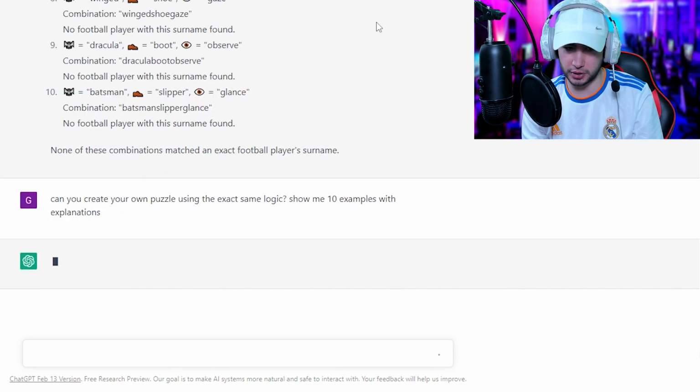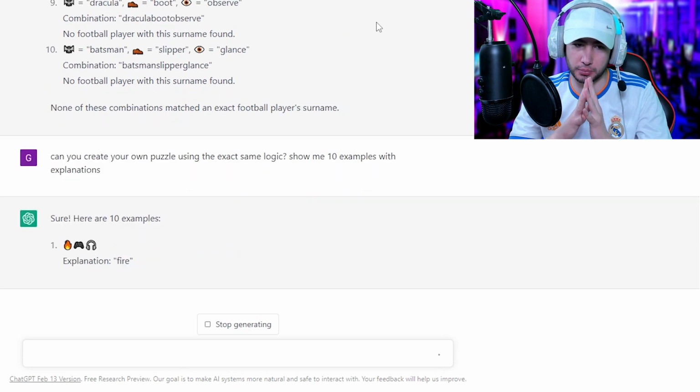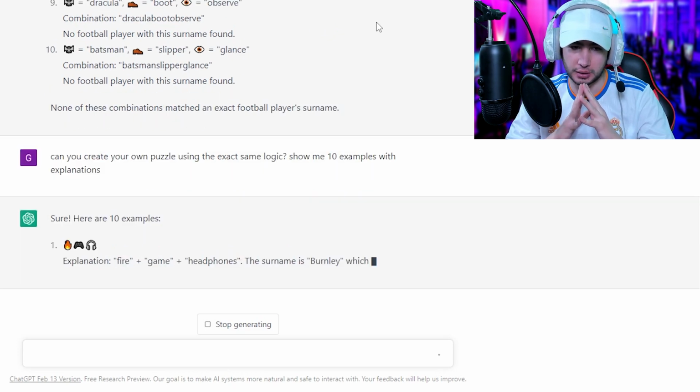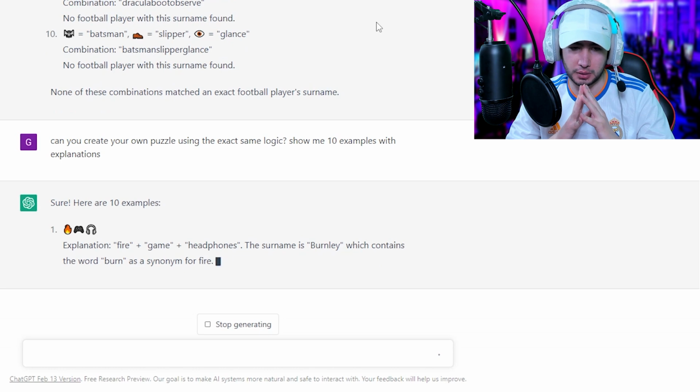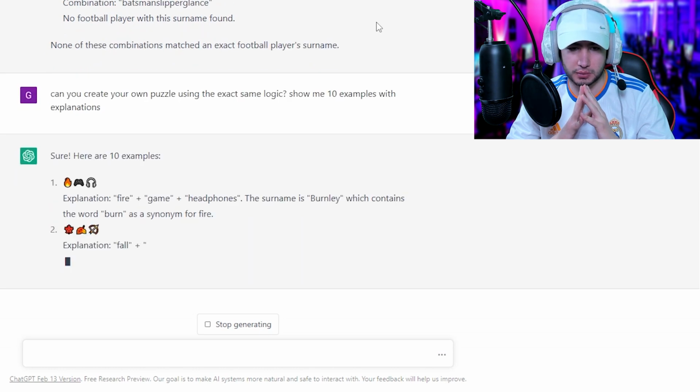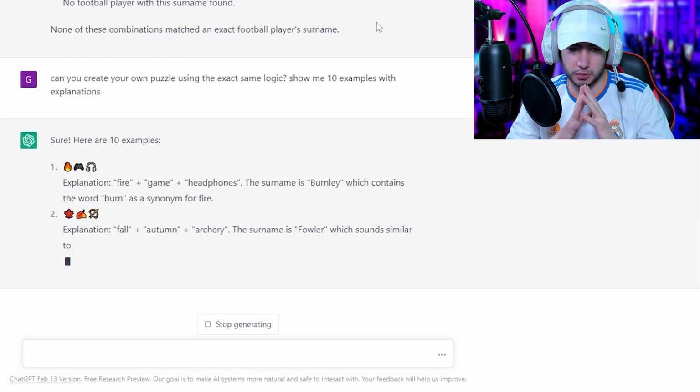Can you create your own puzzle using the exact same logic? Show me 10 examples with explanations. Come on, boys. Fire, mic, fire game, headphones. Surname is Burnley, which the word is burn is a synonym for fire.